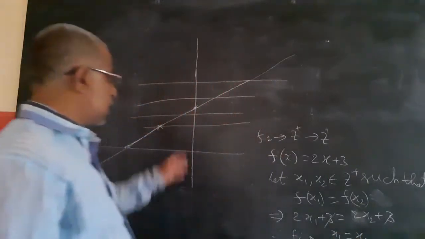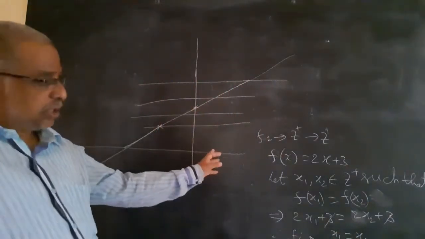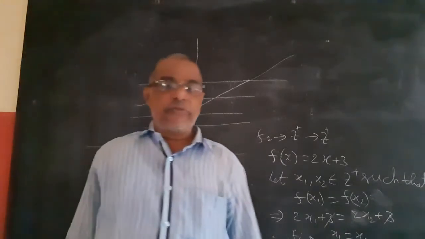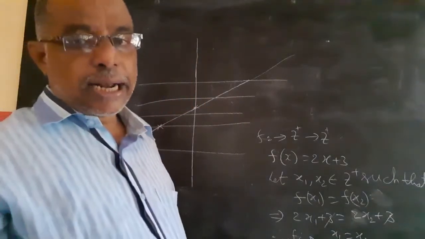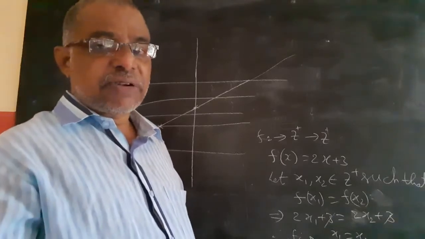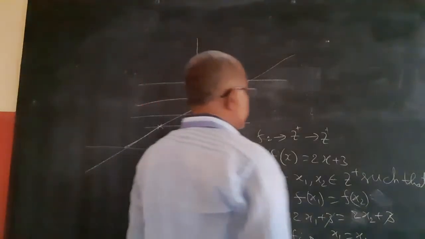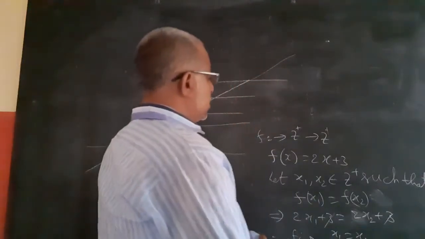For objective you can draw the graph and do it like this. For subjective you can do it like this. So there are two procedures for finding whether it is 1-1 or not. Like this we can check whether the function is 1-1 or not. If you take one more example, you will come to know.